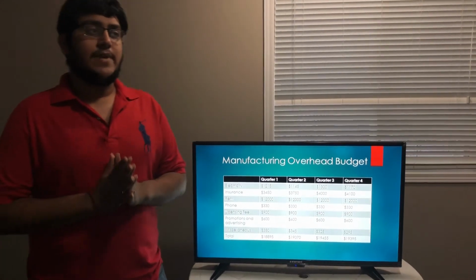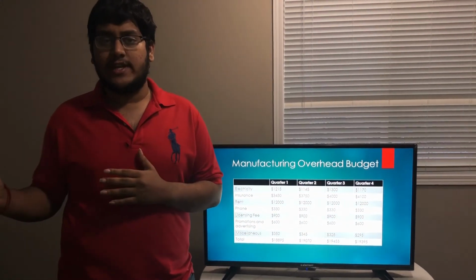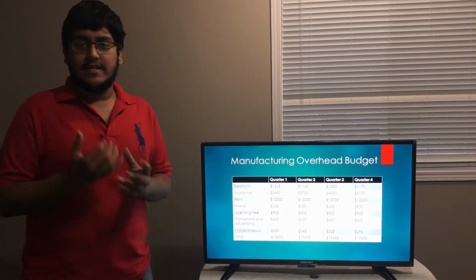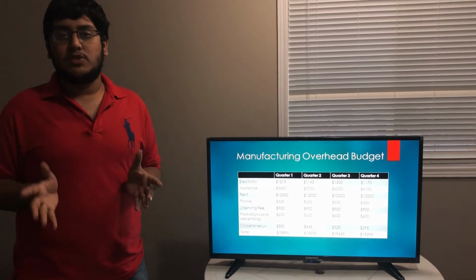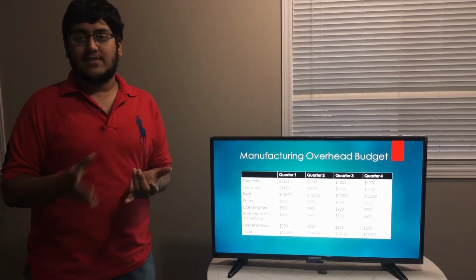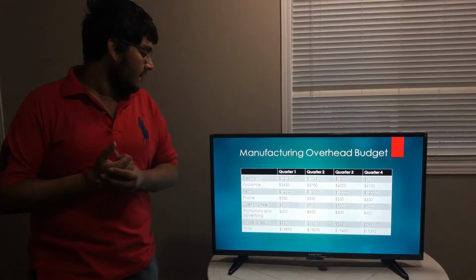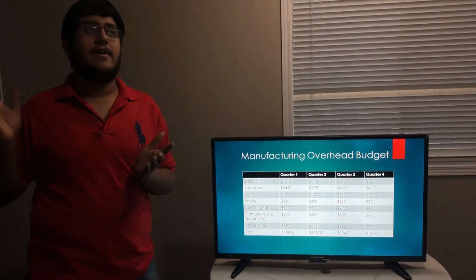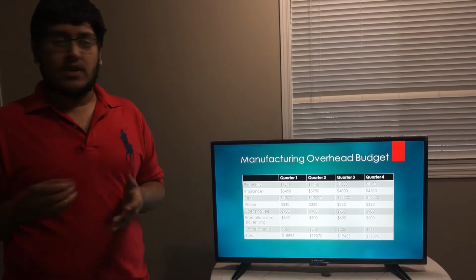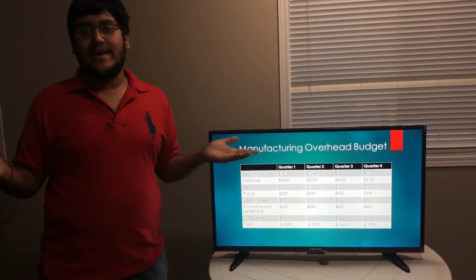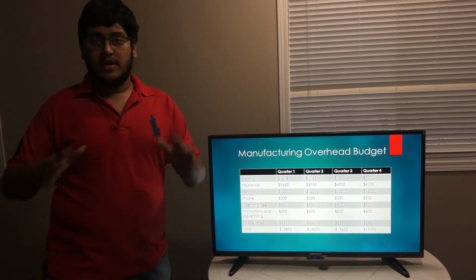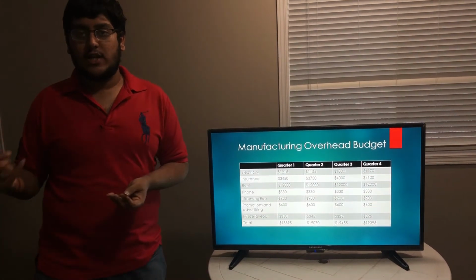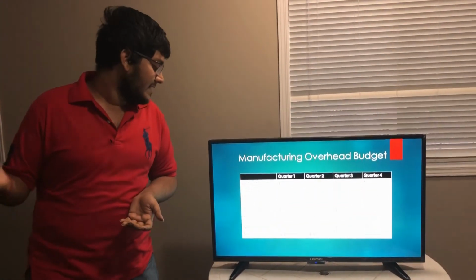Every company has other costs such as manufacturing overheads and other indirect expenses. Some of the costs which our company incurs are electricity, as every company needs to pay for electricity for the equipment they use, as well as light bulbs and all of that. Then insurance. Every company needs to take insurance against hazardous disasters like tornadoes, cyclones, all that. Then rent. The rent is the basic amount you pay for the place you're working in. Phone, obviously, you need a phone for people to contact you and ask about the product.